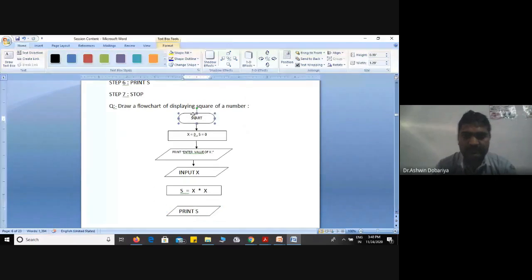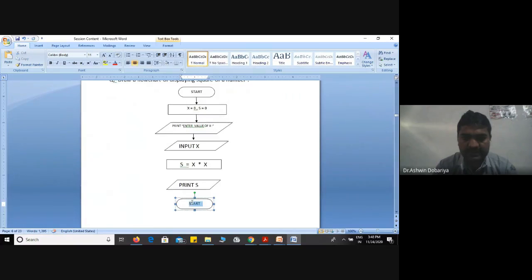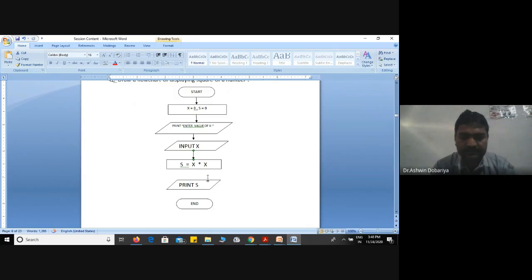For stop we can use the terminator symbol, and you mention start and stop. Then you connect all the symbols using arrows, one by one. All of you draw with me, draw the flowchart in your notebook.